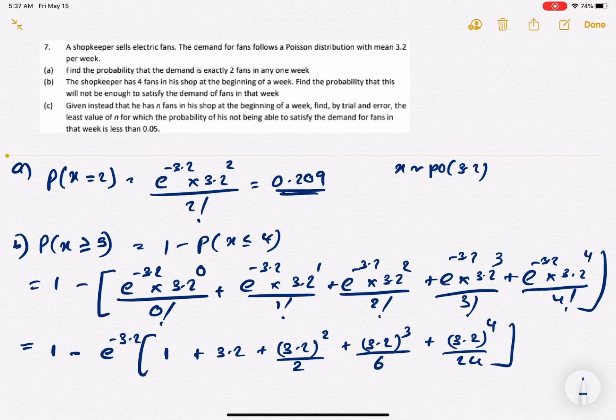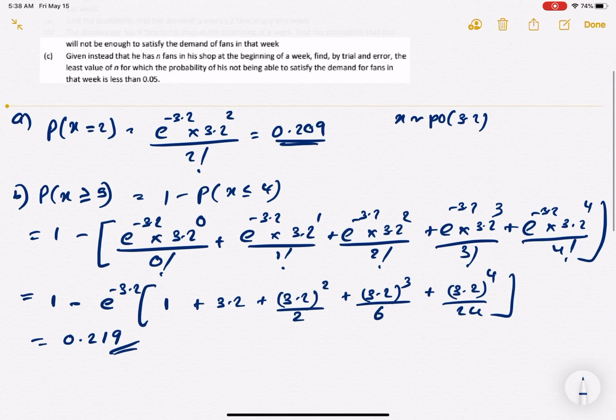This gives me the probability of this whole series, and then I subtract it from 1 and get an answer which is 0.219, correct to 3 significant figures.